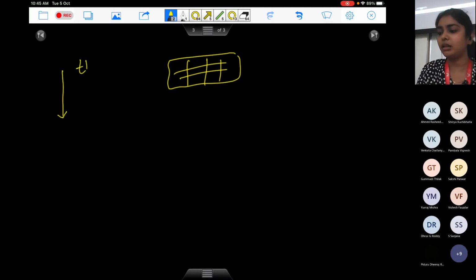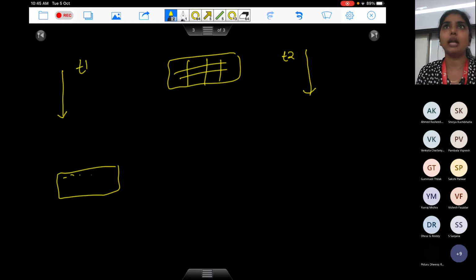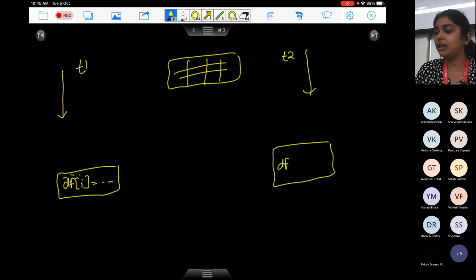So T1 is running on, let's say, one processor, T2 is running on another processor, and here you have a small set of instructions, small lines in your code, which are making some changes to this data frame. Let's say something like df[i] equals something, and here is another line in T2 which is making some change in this data frame. Both of these are running on different processors. Then if somehow the first processor executes this line and the second processor executes this line at the same time, there is going to be a problem.